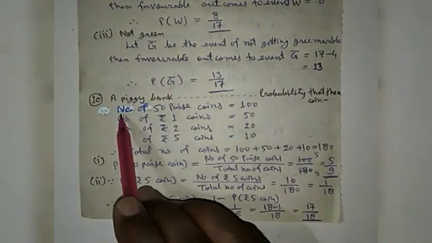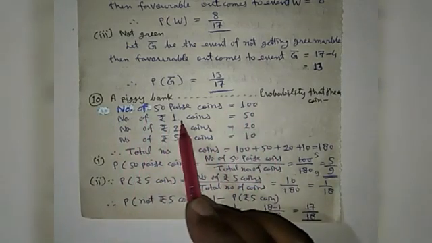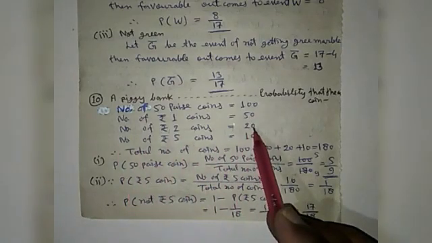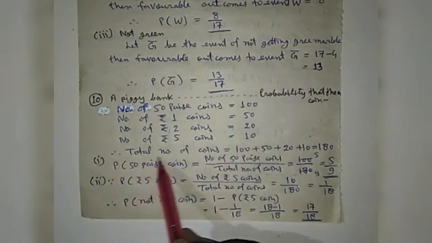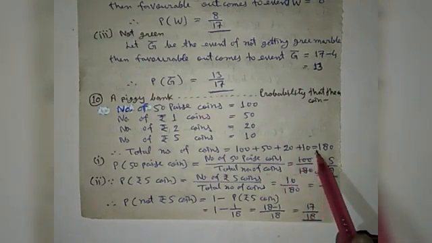So here the number of 50 paise coins is equal to 100, the number of rupee 1 coins is equal to 50, the number of rupee 2 coins is equal to 20, and the number of rupee 5 coins is equal to 10. So the total number of coins is equal to 100 plus 50 plus 20 plus 10, that is equal to 180.